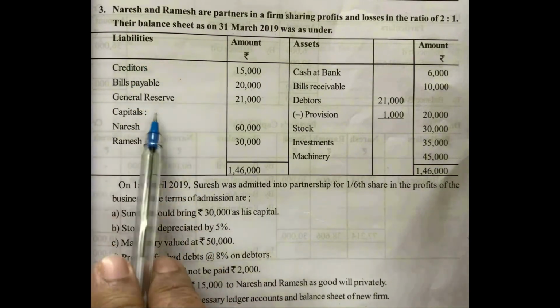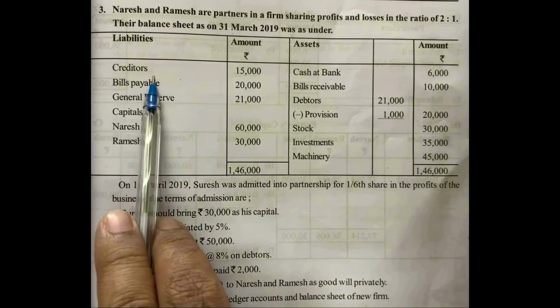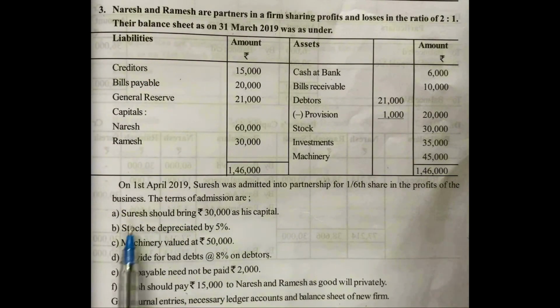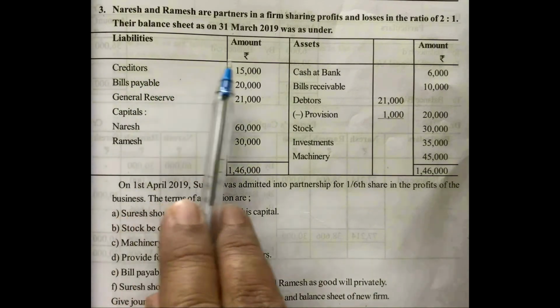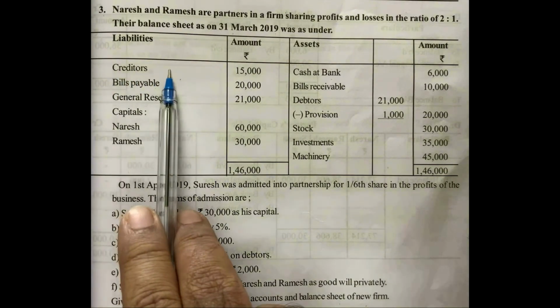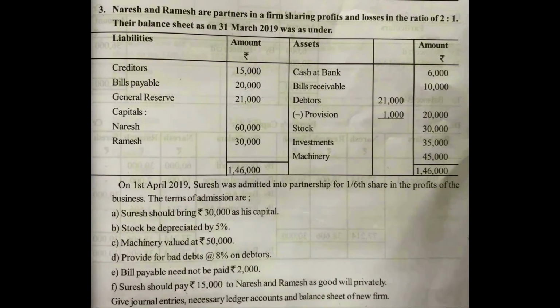First, let us start with the liabilities side. Creditors. You have to observe whether any additional information related to the creditors is given or not. If any additional information is given, by considering that amount, we should show the creditors value in the balance sheet. If there is no additional information related to creditors, then the creditors value as it is you have to show in your balance sheet.